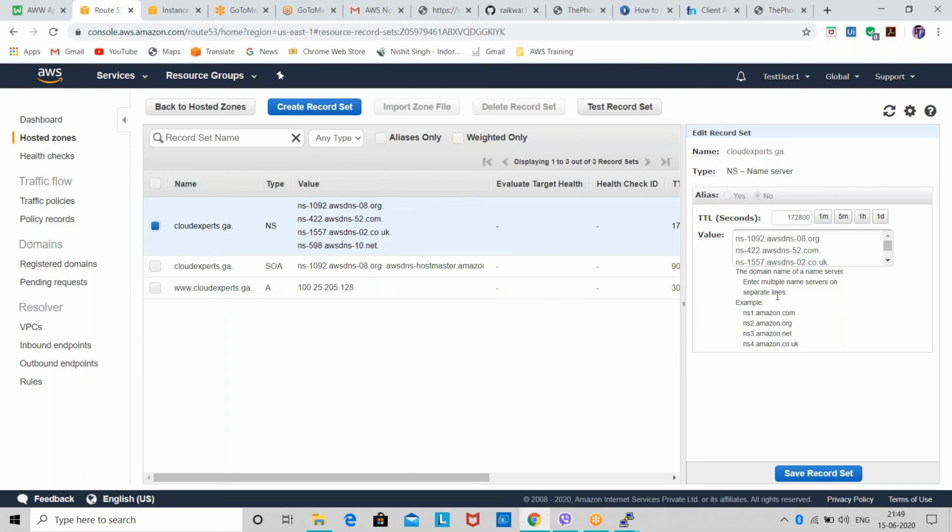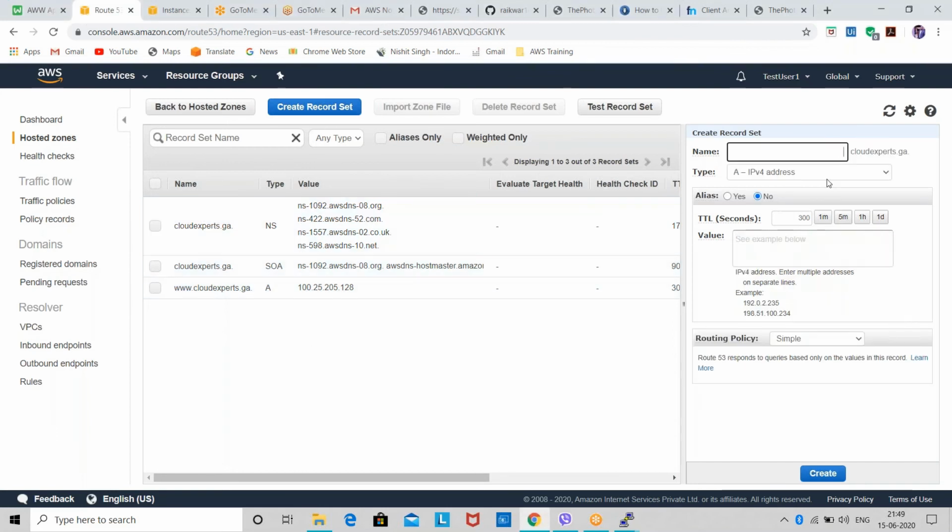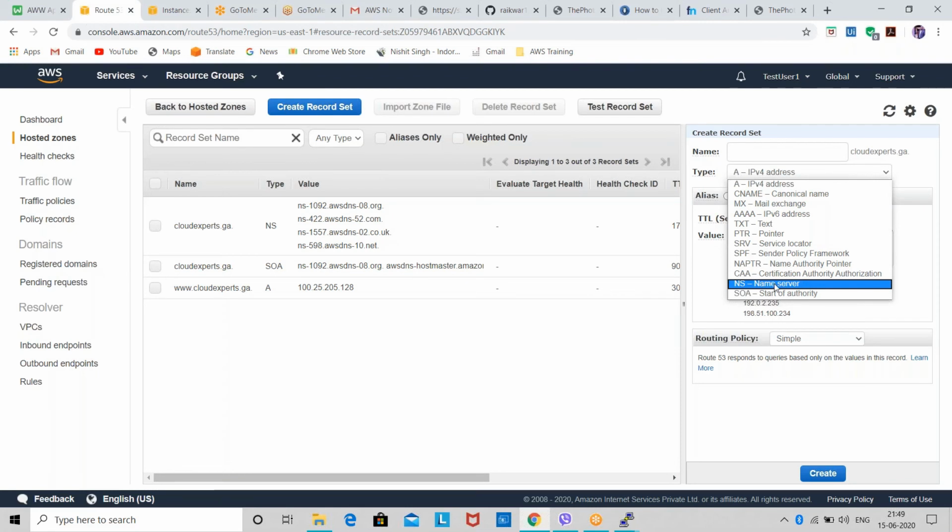So you can create your own name servers. Manoj said okay, no issue. So thanks, you can create your name servers as well in this way. You can create a record set, and here you can select name servers. You can select any of these services, like CA (certification authority), NAPTR (name authority pointers), sender profile. You can select any of these services.